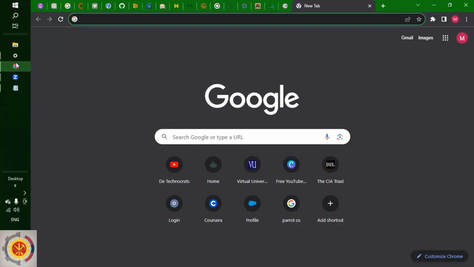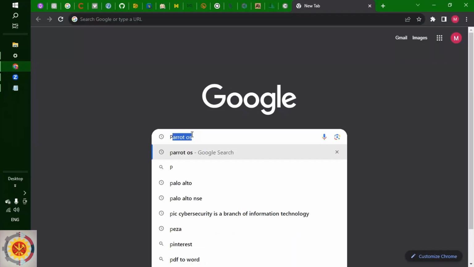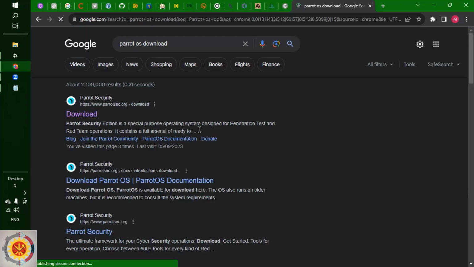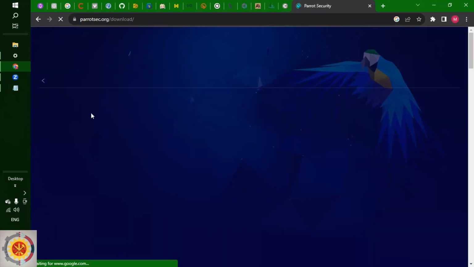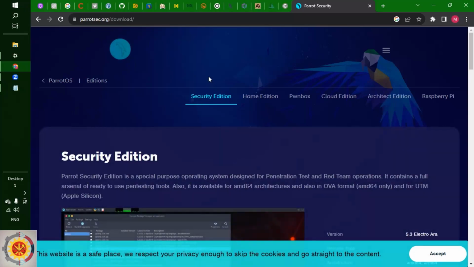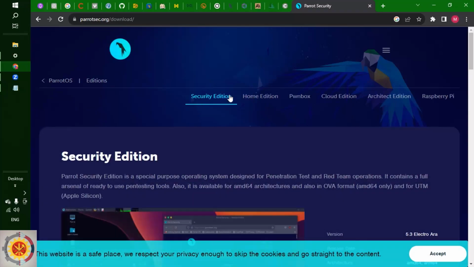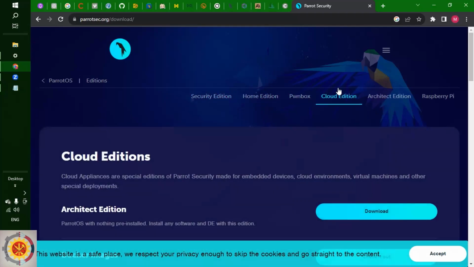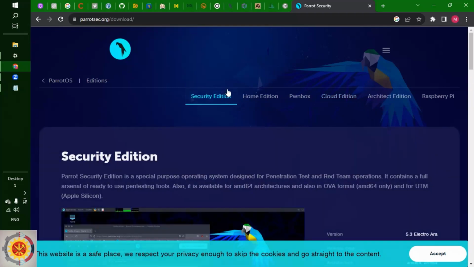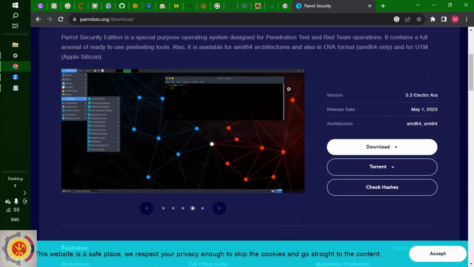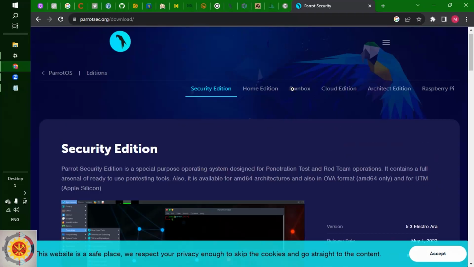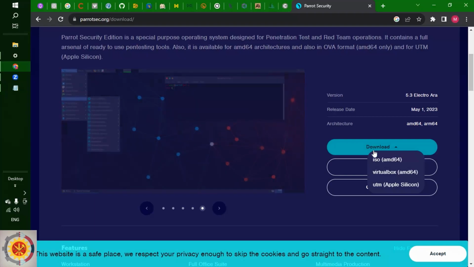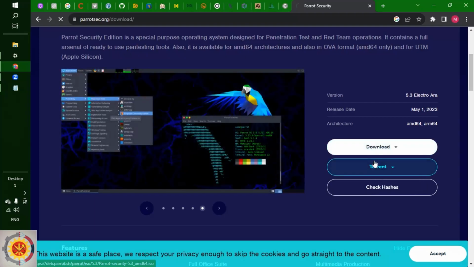Here I open my browser, search for Parrot OS download. In the first page, as you can see, there are many editions available: security edition, home edition, pawn box edition, cloud edition, and so on. We are pursuing security edition because we're gonna learn penetration testing on it and use it as an alternative of Kali Linux. Here we click on download, click on ISO AMD file.